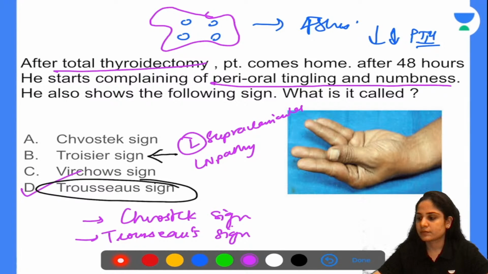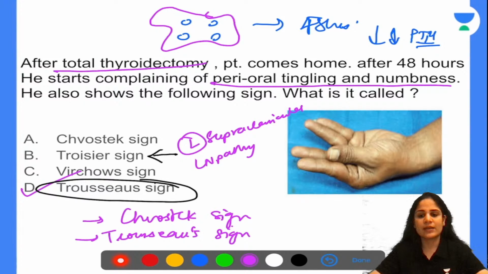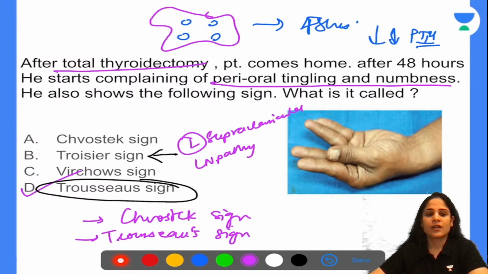Another metastasis that you get in CA stomach to the umbilicus is called Sister Mary Joseph nodule. So all those things you also remember, those names, because they love to ask those names in the exam. All right. Next question.